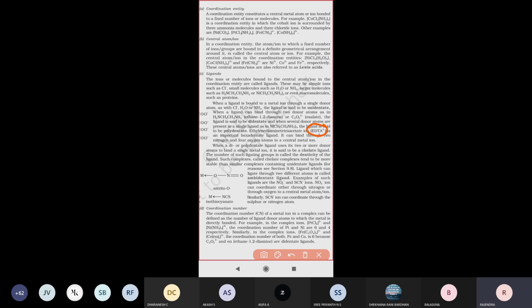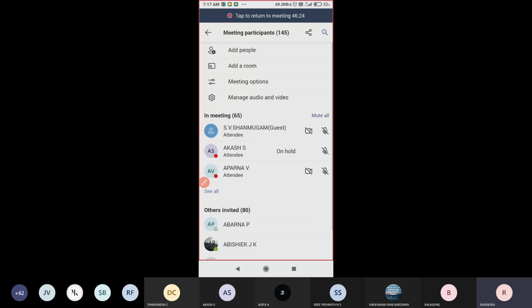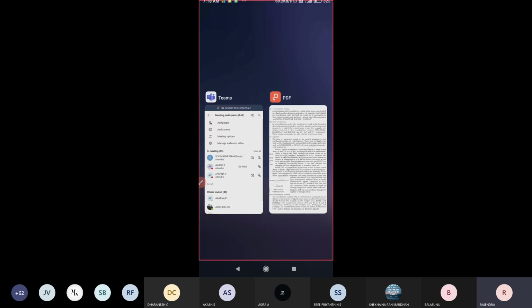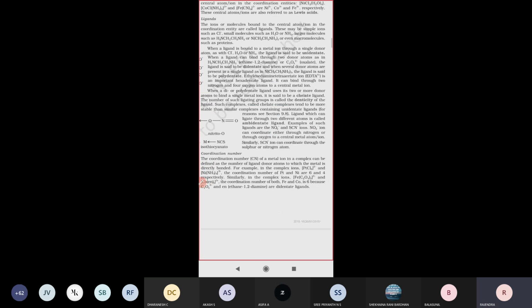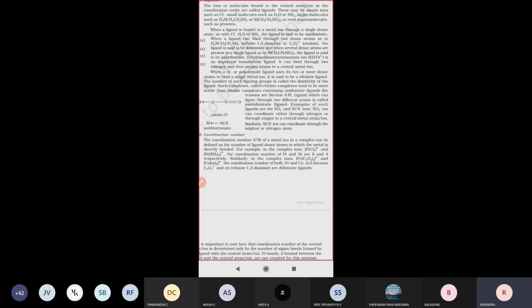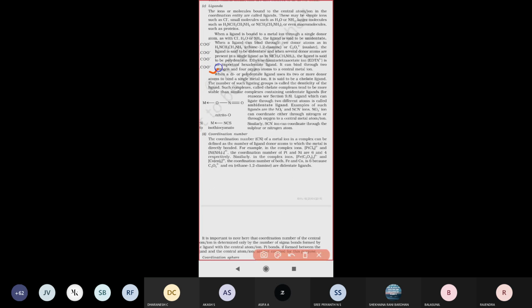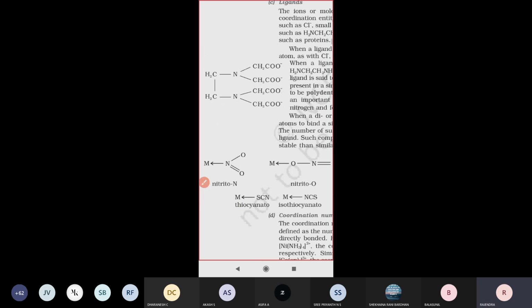Next one, see there. What is meant by chelate ligand, and what is meant by ambident ligand? These are the two types. Just look here. The EDTA structure is already given. EDTA, ethylene diamine tetraacetate.